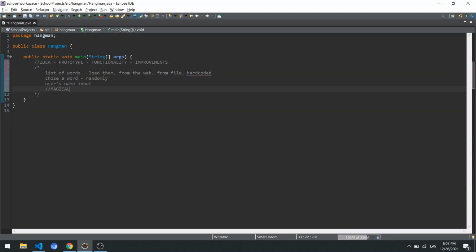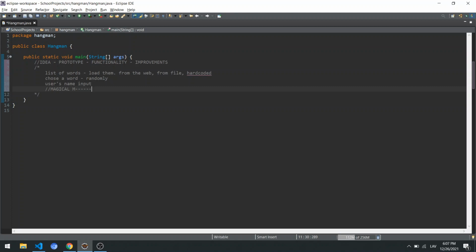I think the first thing we need to do is actually prepare for the game, because we're not going to show him, hey, you're guessing the word magical. We're going to show maybe something like this, right? This is my idea. We're going to show the first letter and then all the spaces for all the letters. Or I think that the approach with dash is a little bit better, because in the console it's easier to see because there are spaces in between, so we can actually see how many letters there are in the word.